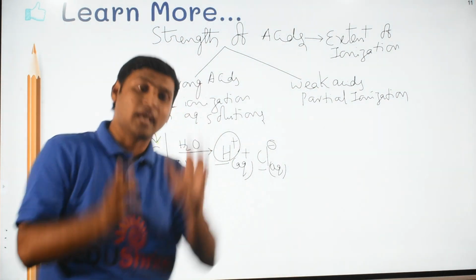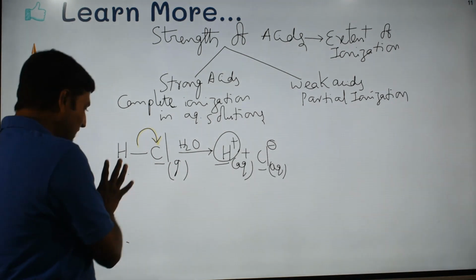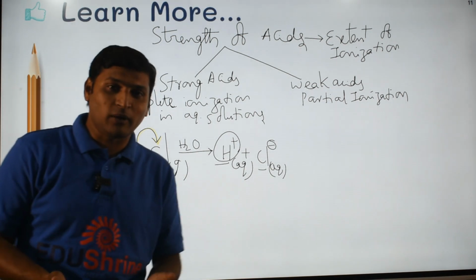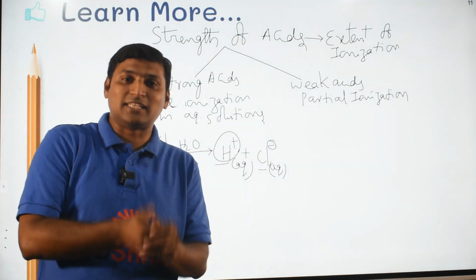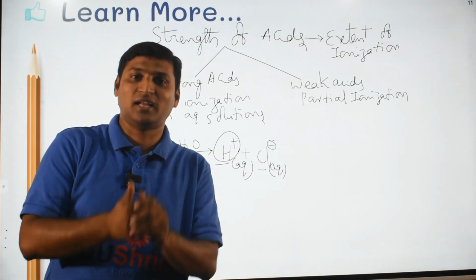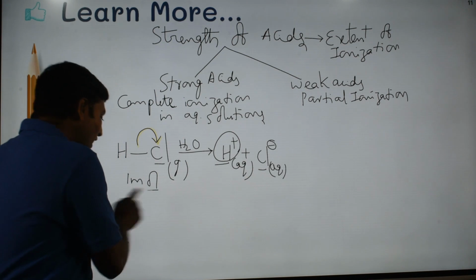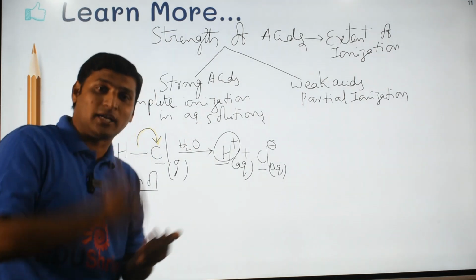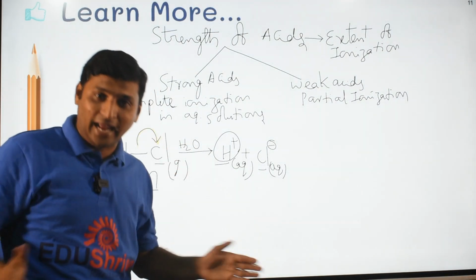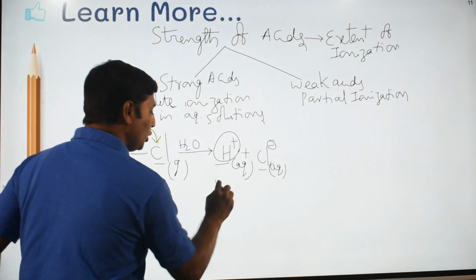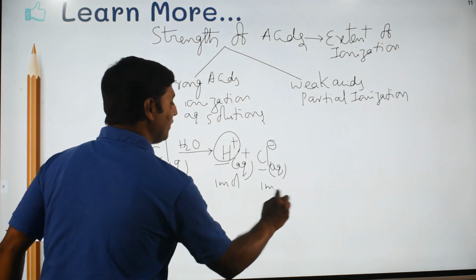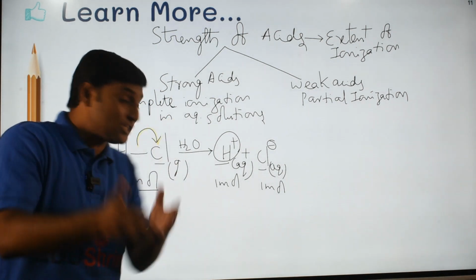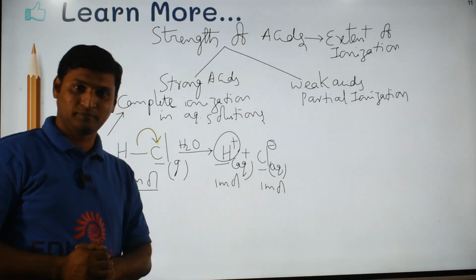Let us understand that. Again, I will come to the example of hydrogen chloride. Say I have dissolved 1 mole of hydrogen chloride molecules into water. What do you mean by 1 mole? Avogadro number of particles, that is 6.023 × 10^23. Now, when I dissolve 1 mole of HCl molecules into water, all the 6.023 × 10^23 particles break and turn into ions, such that you will get 1 mole of H+ and 1 mole of Cl−. Then it is said to have undergone complete ionization, which is true in case of hydrogen chloride because it is a strong acid.